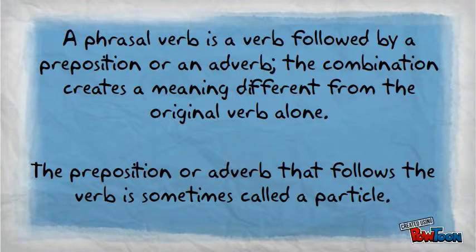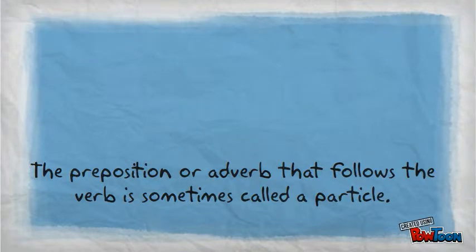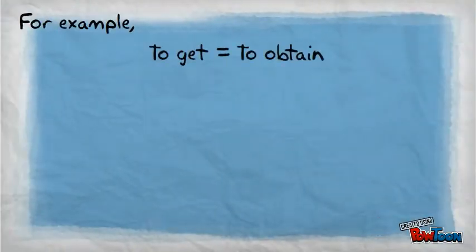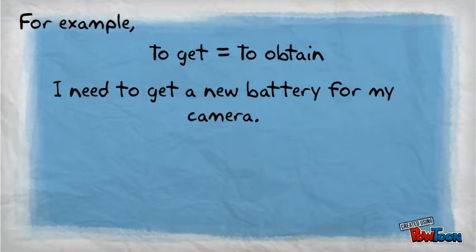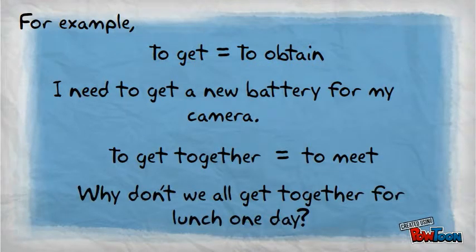A phrasal verb is a verb followed by a preposition or an adverb. The combination creates a meaning different from the original verb alone. The preposition or adverb that follows the verb is sometimes called a particle. For example, to get can be considered as to obtain. I need to get a new battery for my camera.